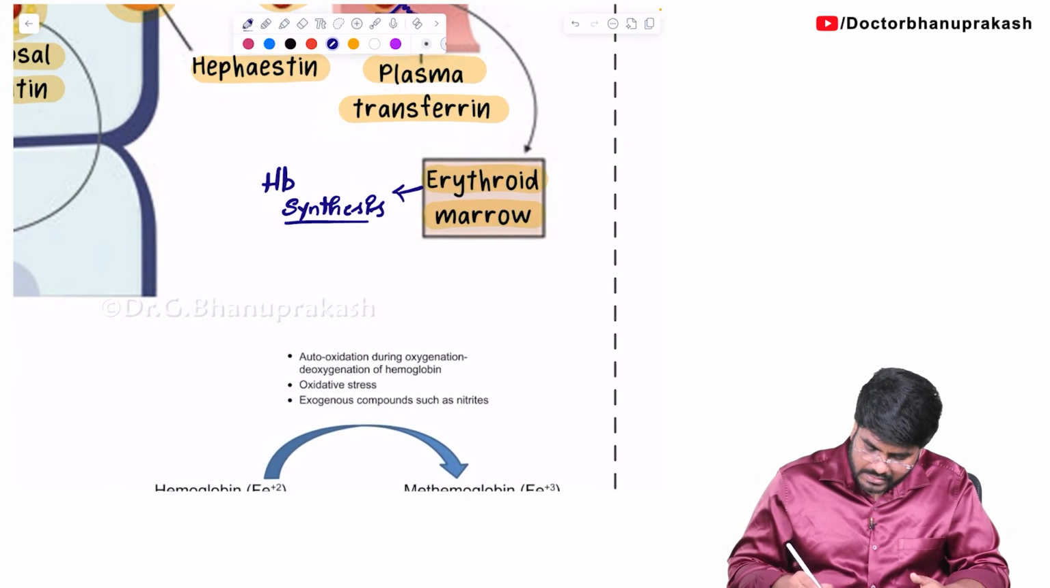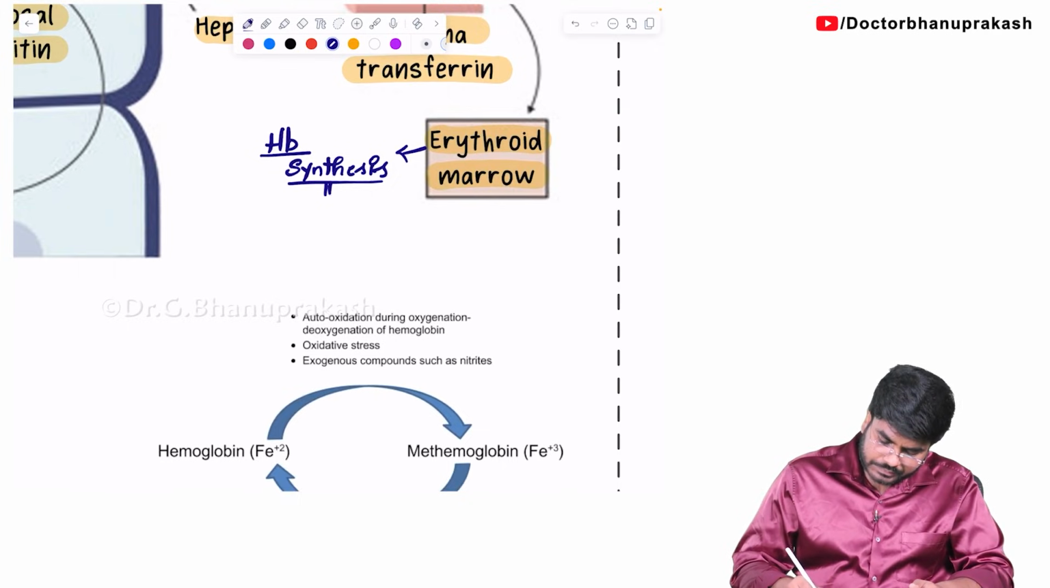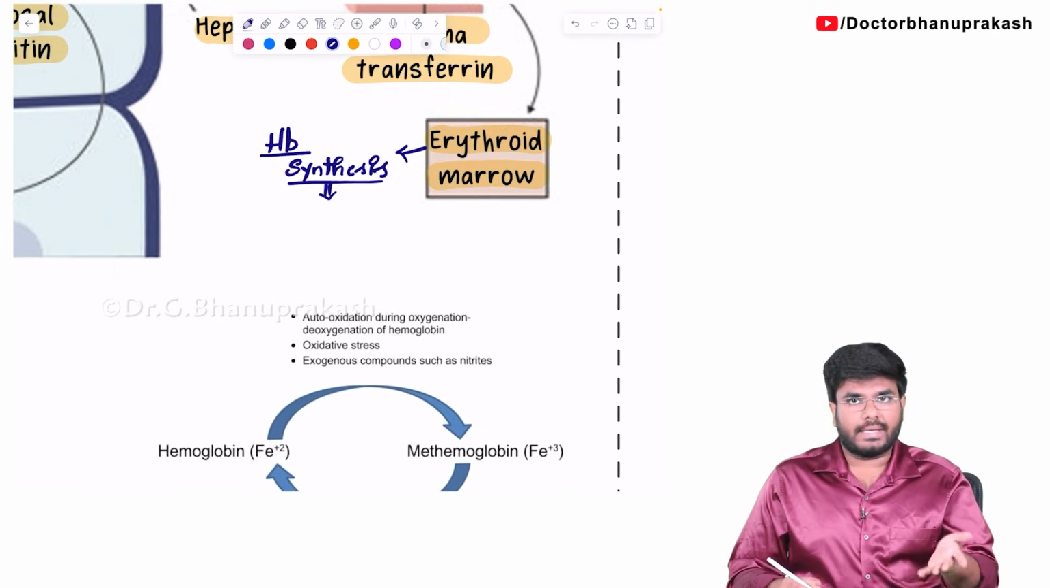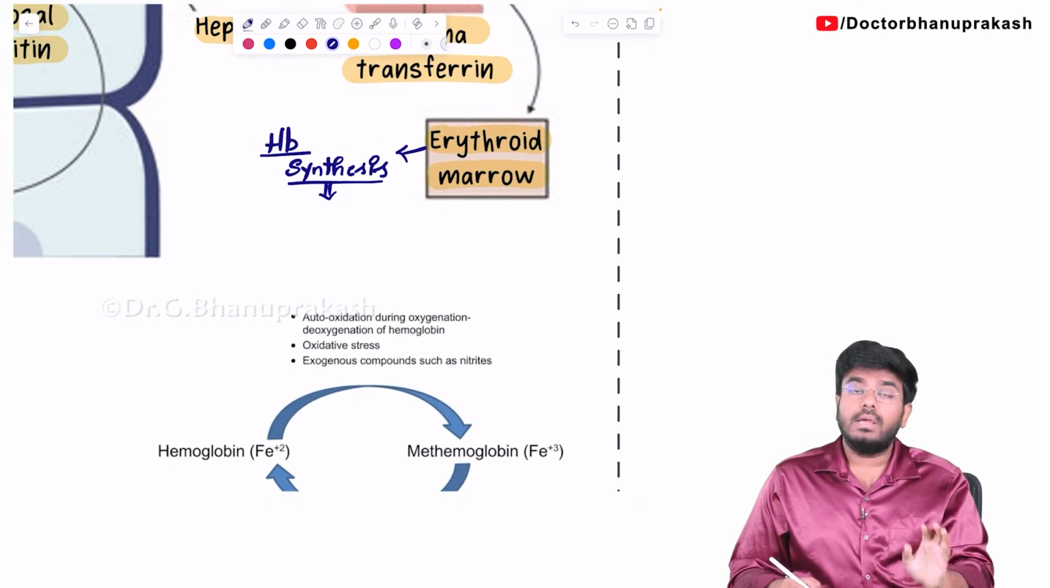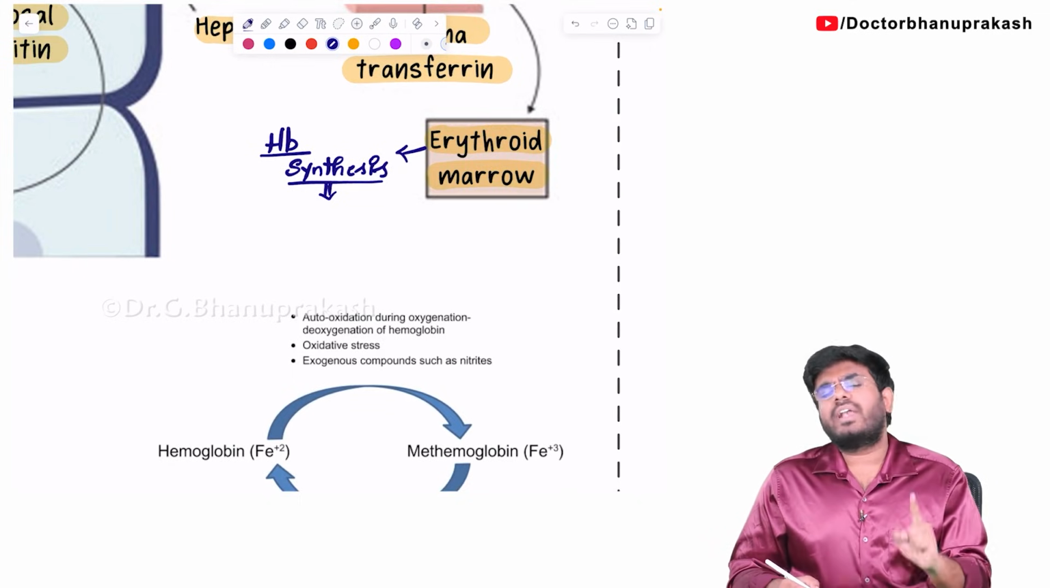So some amount of iron is also going to the bone marrow or erythroid marrow for the hemoglobin production. Okay, questions. Sir, we all know in the hemoglobin there is iron. Definitely in the center there is iron, sir. But iron is in which form in hemoglobin? If they specifically ask you, what form of iron is stored in the liver?